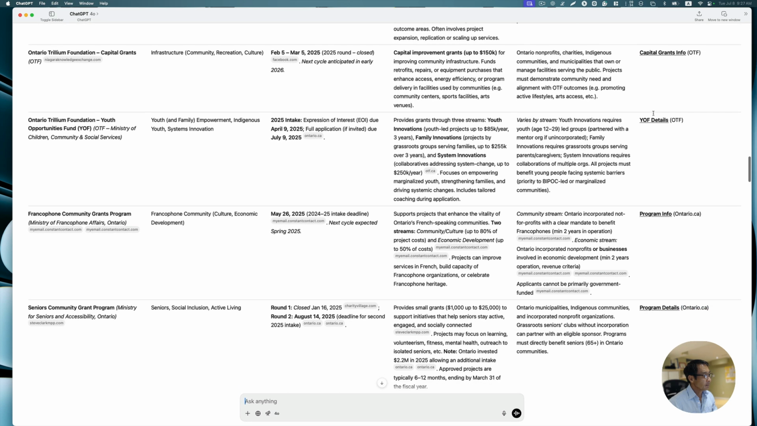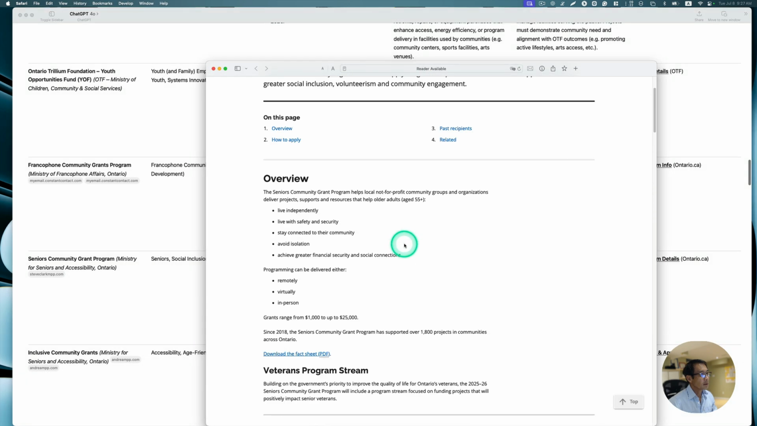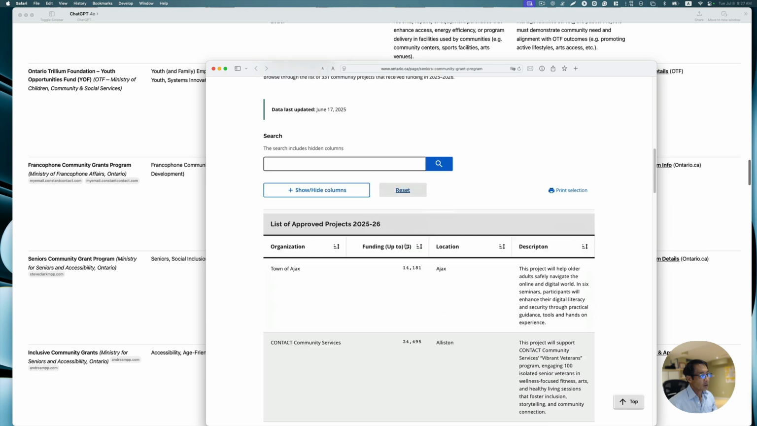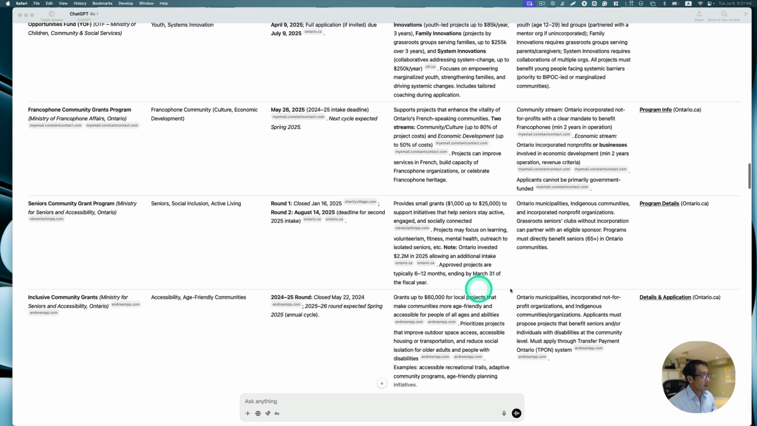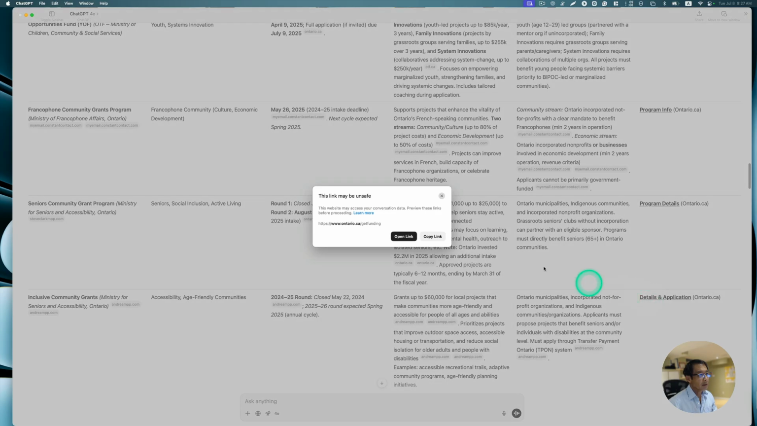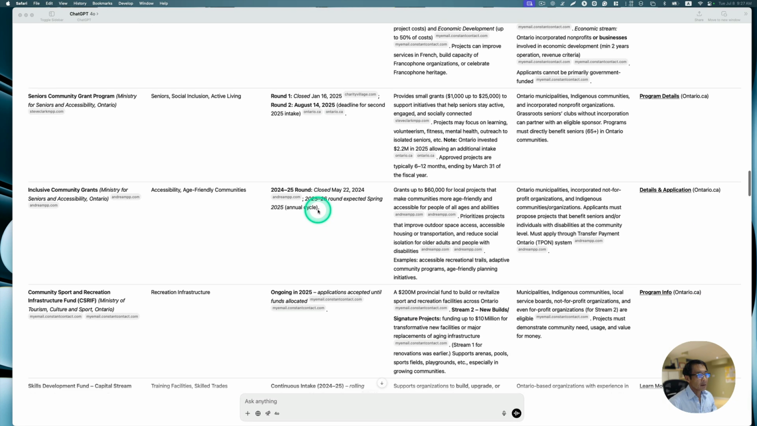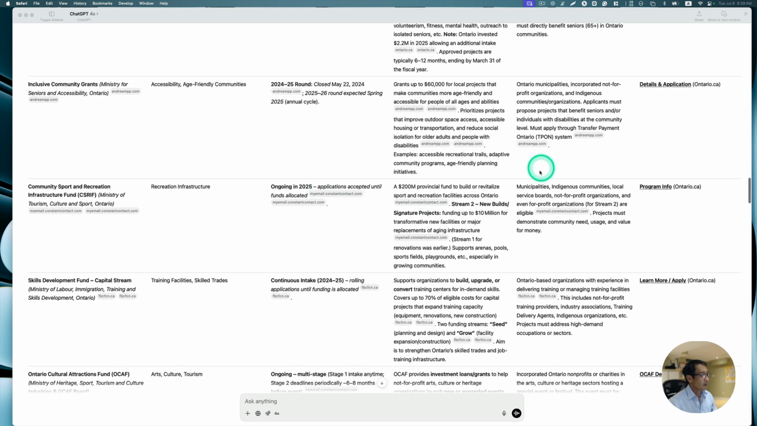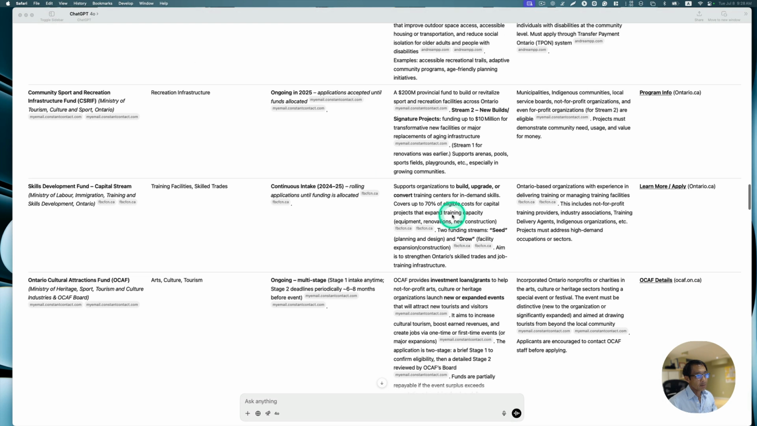Let's see what they have here. It looks like this one is closed and round two is in August. Let's take a look. Open link. So there's a program and you can just go in right here. Okay, and let's check this out. Inclusive community grant. This is community building. So let's open the link here. That's kind of cool. A skill development fund. Okay, so this is again an Ontario program.